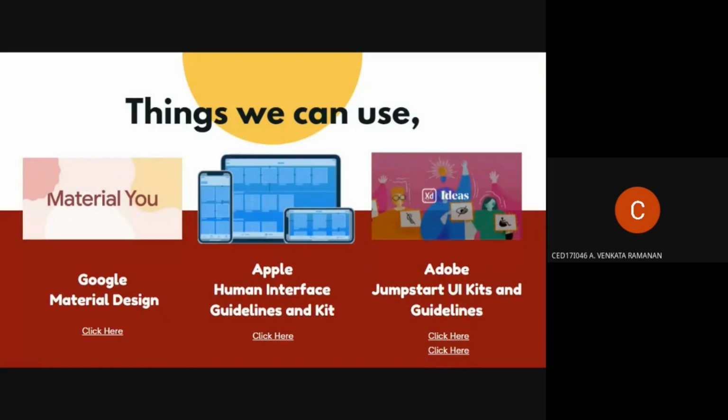So there are also three main things which we need to focus on. One is Google Material Design, Apple Human Interface Guidelines, and Adobe Jumpstart UI Kits. I have mentioned these links in the PPT. If you get a chance, you can explore all these, which basically tell what design principles need to be followed in the development of an application, either Swift-based iOS or Android, Windows, whatnot.